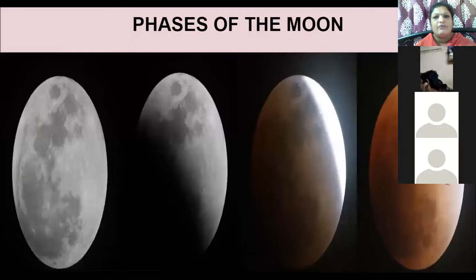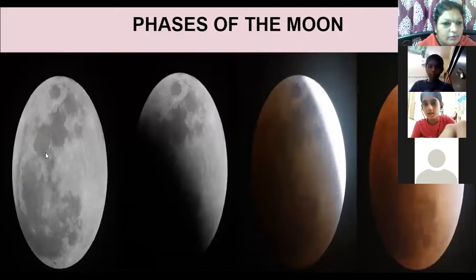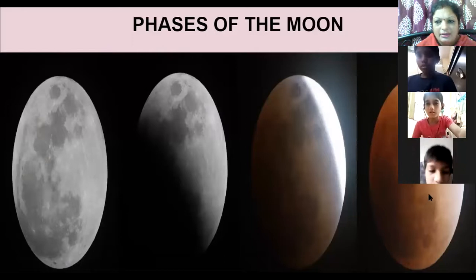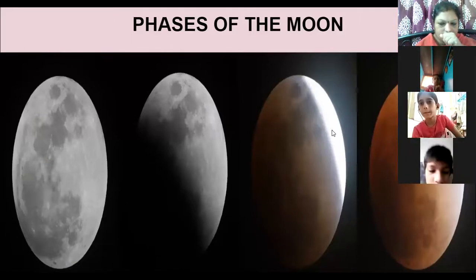In these 4 pictures, which is this moon? The lighted one or the one that is not illuminated? Come on, tell me. Unmute and answer. It's a full moon. Very good. And the last one? New moon. It means you cannot see the moon in the sky. Correct? New moon. Okay, now mute yourself.